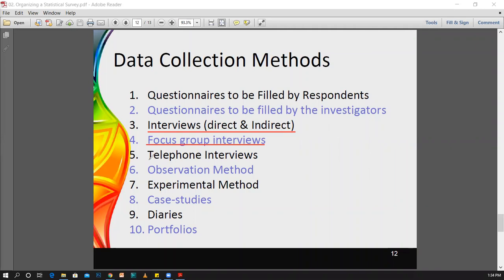In this situation, you can cover a very large geographical area. But if you are scheduling the interviews, you cannot cover a very large geographical area. Now think about, if you need to get the data from a person from overseas, then definitely you can use this method. Telephone interviews would be a very good method for collecting data from such a person.